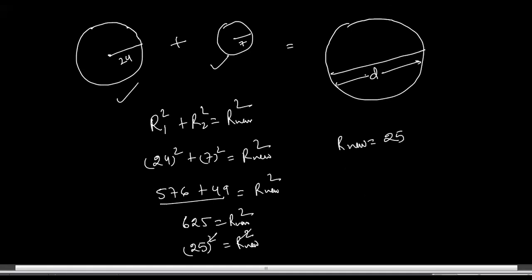But in the question it is not asked that you need to find out the radius. The diameter is being asked. So you know that if the radius is 25, then the diameter will be 50. Got it?